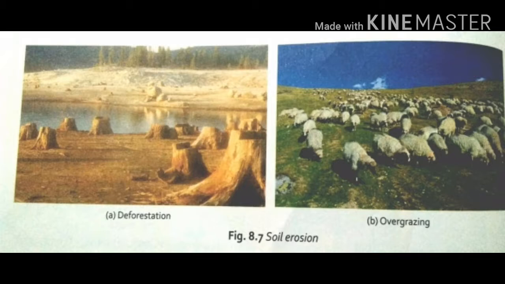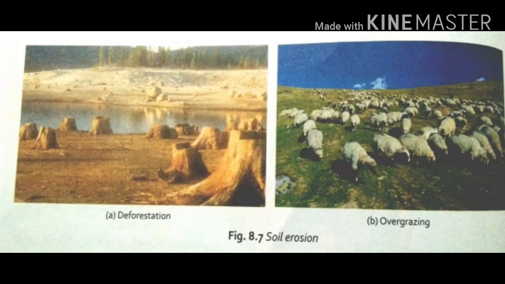Soil erosion takes place in regions where the plant cover like forest has been removed. That means deforestation. Soil erosion reduces the fertility of soil. It can be prevented by stopping the cutting down of trees, retaining the forest areas and planting more trees. The removal of topsoil by the action of water and wind is called soil erosion.